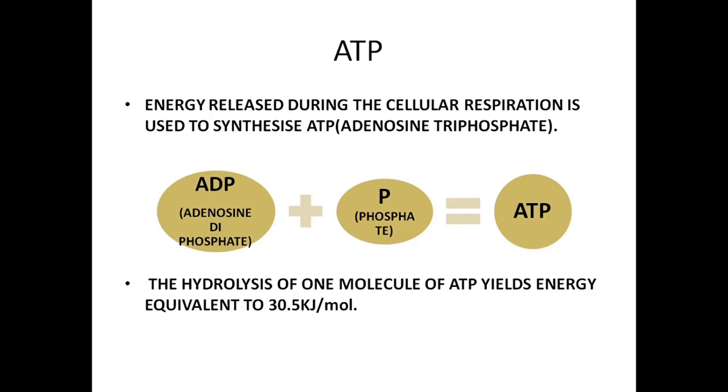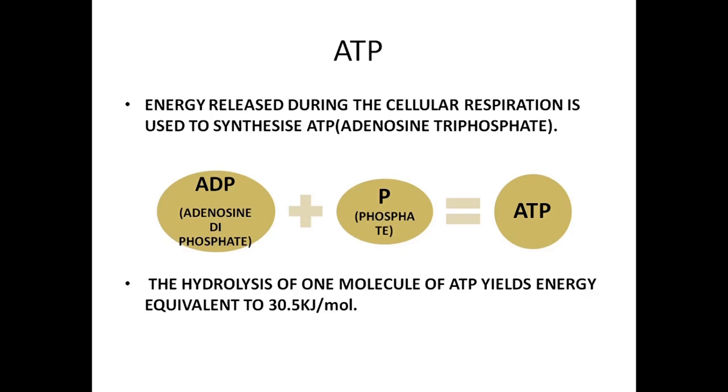So okay, let's see what actually happens with ATP. The hydrolysis of one molecule of ATP yields energy equivalent to 30.5 kilojoule per mole. That's a very big amount of energy which is released from a single molecule of ATP. So that's why ATP is called the energy currency, right? It yields a lot of energy. So what's hydrolysis? It's the reaction with water, right?